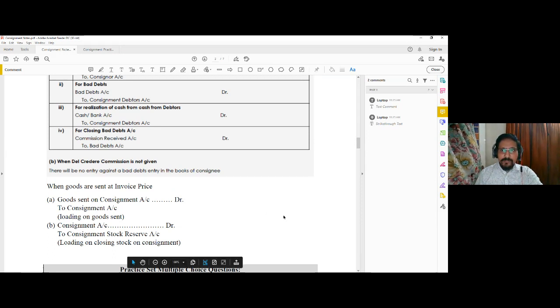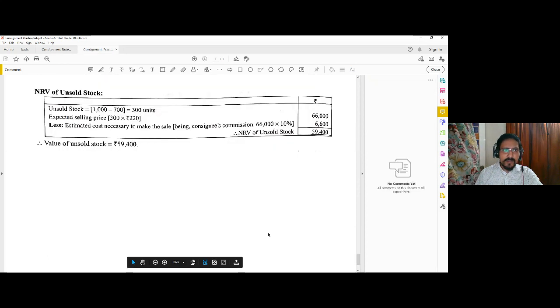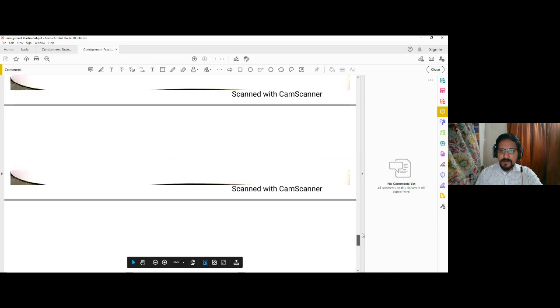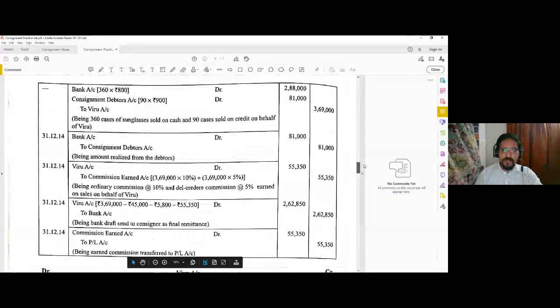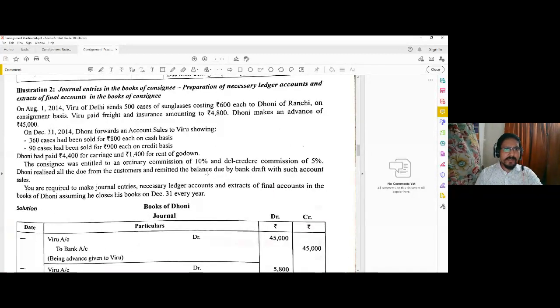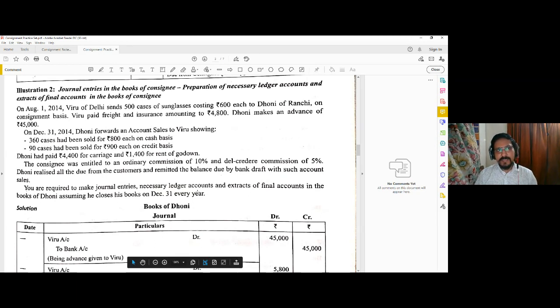So I have included one problem on this credit sale and delcredere commission. Let me quickly go to that practice set. It is illustration number 2. Journal entry in the books of the consignee, preparation of ledger accounts. We will be considering only the ledger account portion, where delcredere commission is given and the consignee is entitled to it. That portion we are going to discuss now in the consignee's books of account.